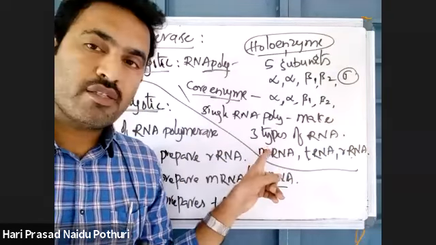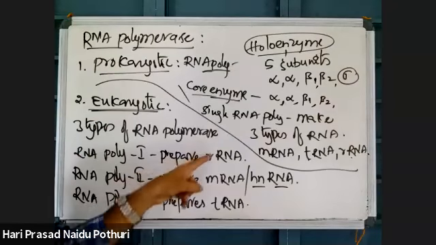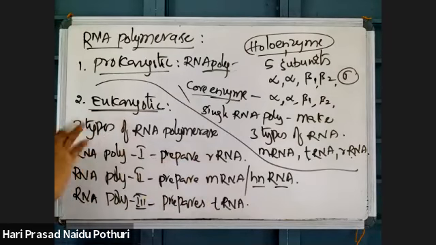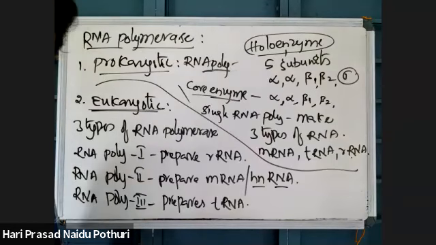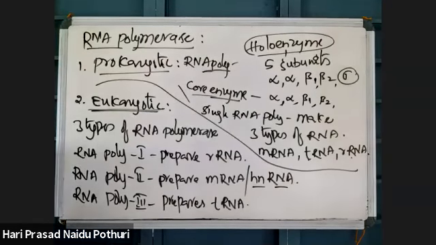RNA polymerase 1 prepares ribosomal RNA, RNA polymerase 2 prepares mRNA, also called heterogeneous nuclear RNA, and RNA polymerase 3 prepares tRNA.